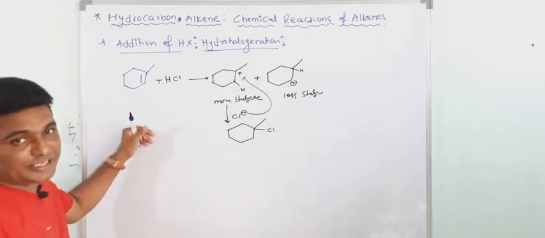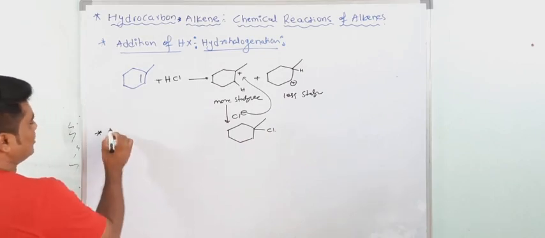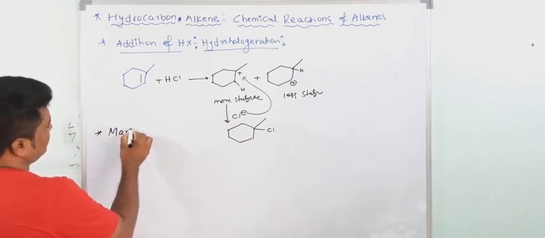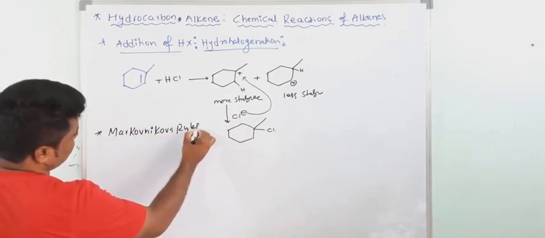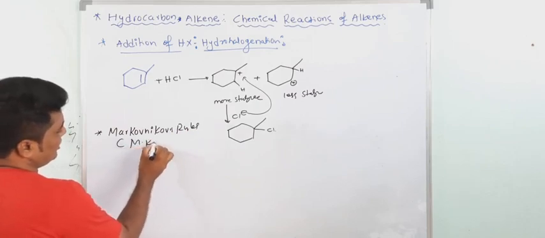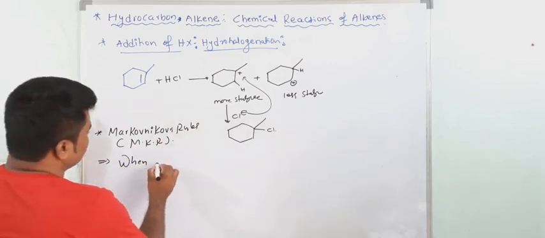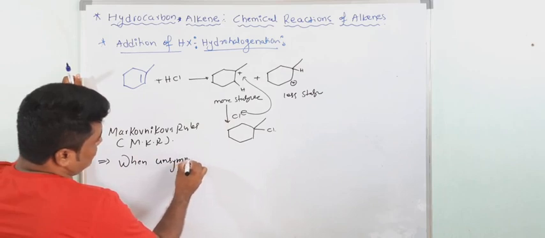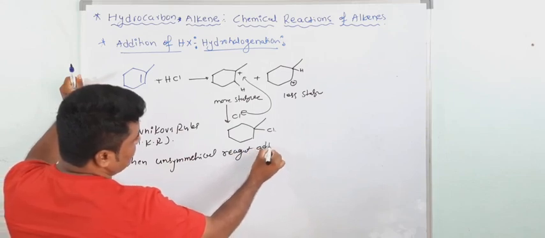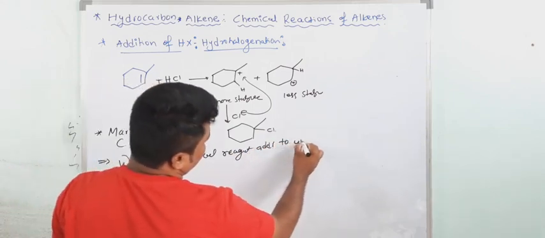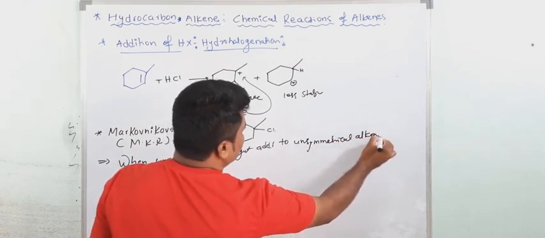Understood? This is the addition of HX to the alkene. So now what is the Markovnikov rule? Now I am giving the Markovnikov rule. Markovnikov's rule, also called in short MKR. See what the rule is: when an unsymmetrical reagent adds to an unsymmetrical alkene,